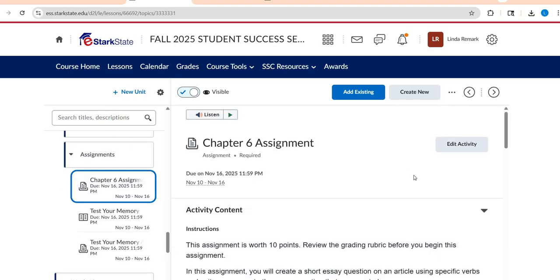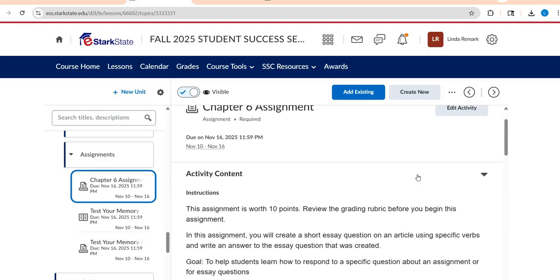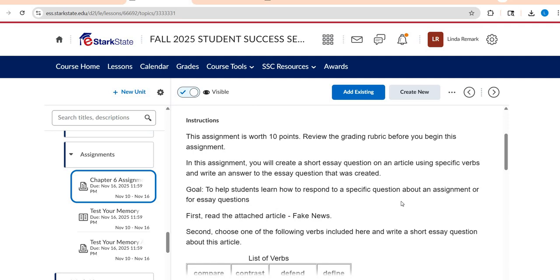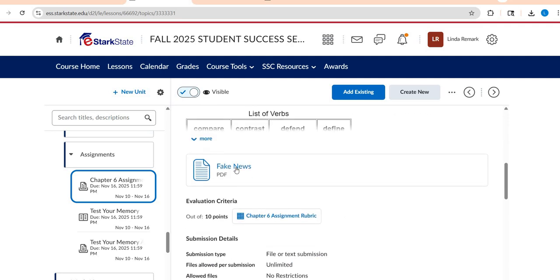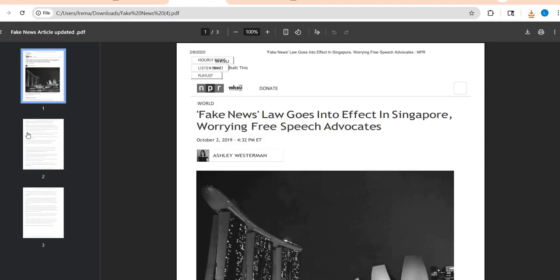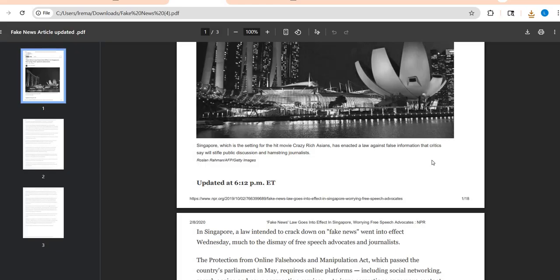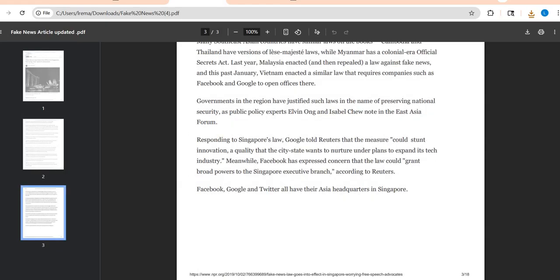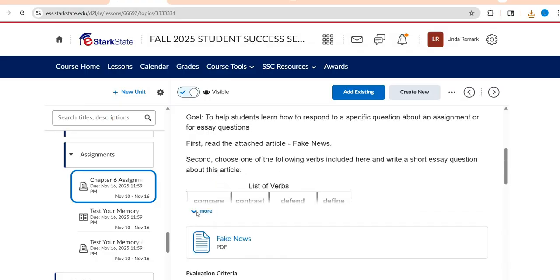For this assignment, chapter 6 assignment, there are several parts to this, so you just want to make sure that you're answering all parts. First, you want to read the article. So the article is right here. You'll open it up and it's going to open up into a PDF. And you can see that it is not a terribly long article. The first page is basically a picture. And then you have your page here and here. So that's your first thing, is read that article.